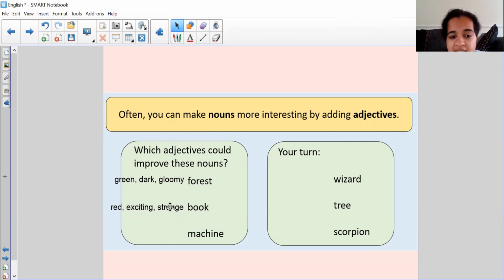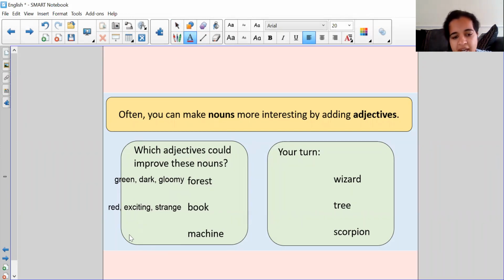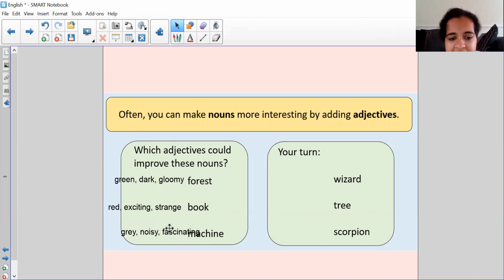And finally, we've got a machine. So think about machines that might be around your house. Well, again, I could always go color. I could go with a gray machine, but I could also go with a noisy machine. Or I could be really, really adventurous with my words, and I could say it was a fascinating machine. That means it really fascinated me. It really impressed me. It really made me go, wow. All right, so that's what fascinating means.